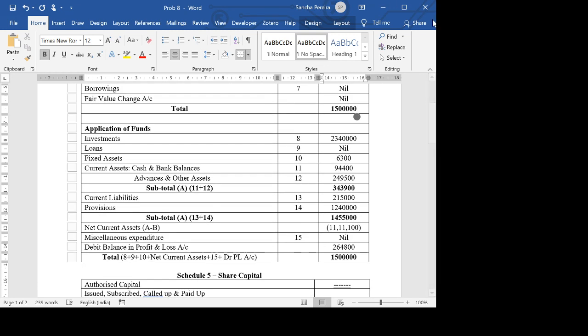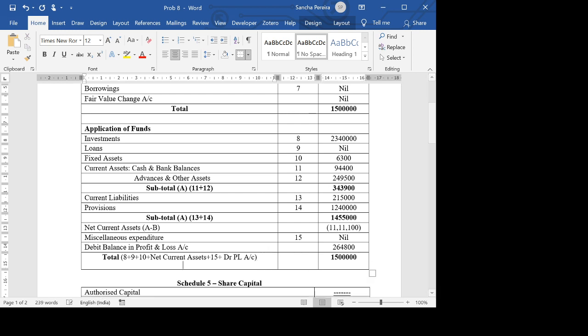So how I'm going to do this, if you want, I can write it down here. It's basically going to be 23 lakhs 40,000 plus 6,300 minus 11 lakhs 11,100 and plus 2 lakhs 64,800. Why have I minused this? Though I'm saying plus net current assets here, it is showing a negative figure because current liabilities are more than the current assets. So that's why I'm minusing this figure here. Okay, and this is what we get.